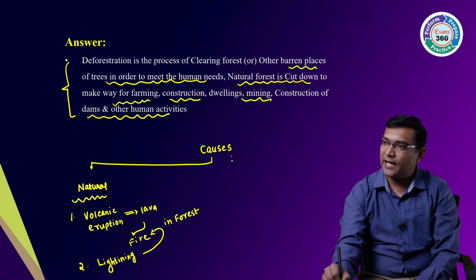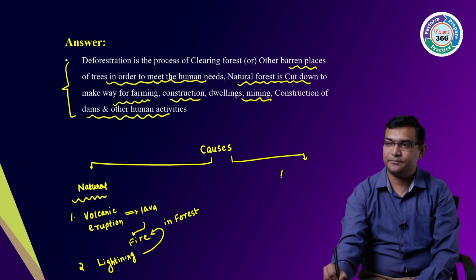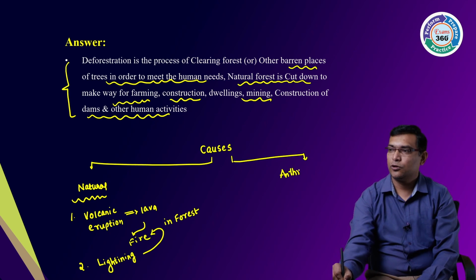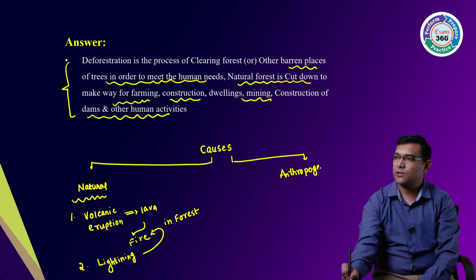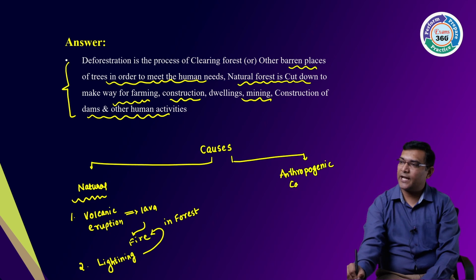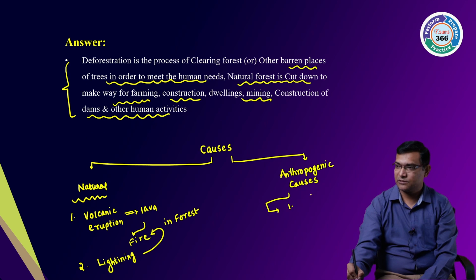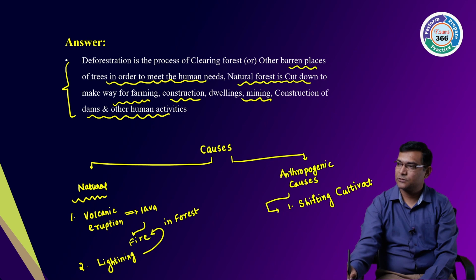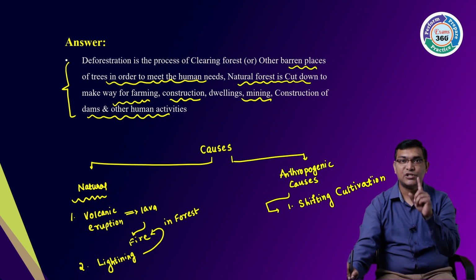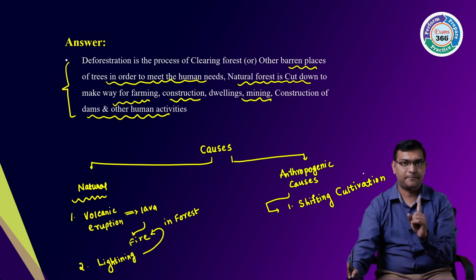Then the anthropogenic causes are so many. What are the anthropogenic causes? The first one is simple. What is that? Shifting cultivation. First one, shifting cultivation, number one.